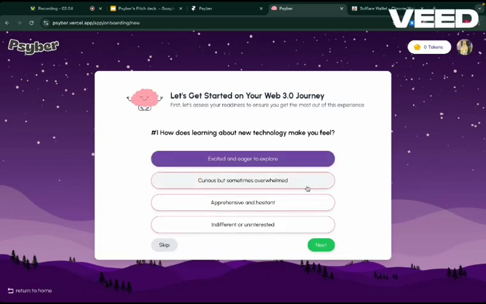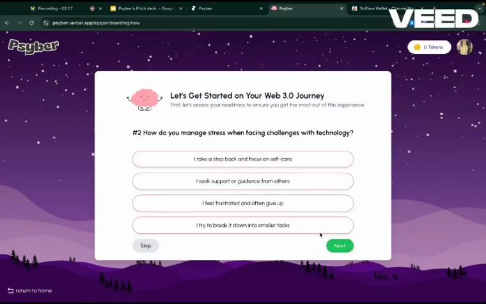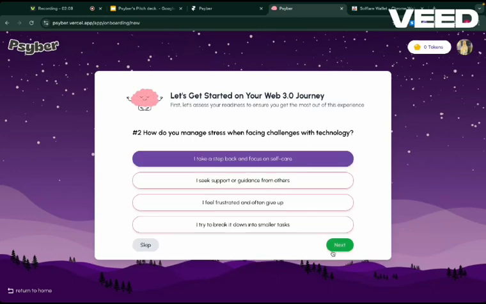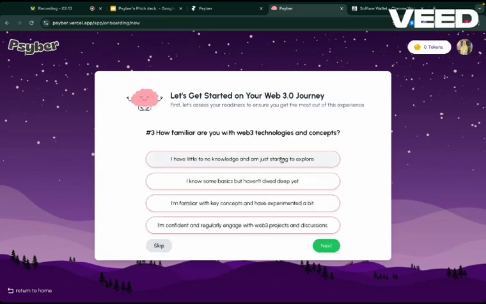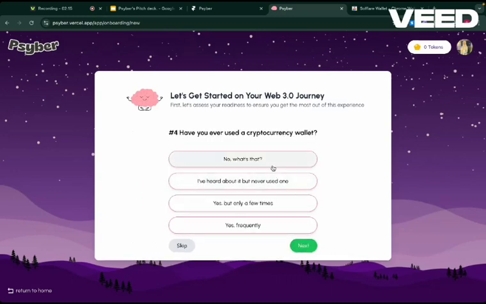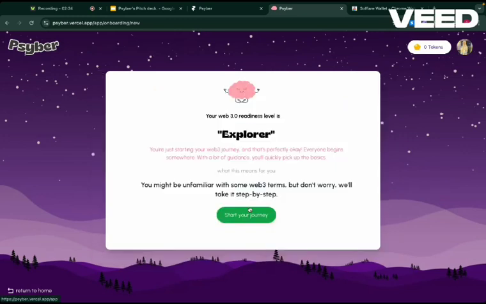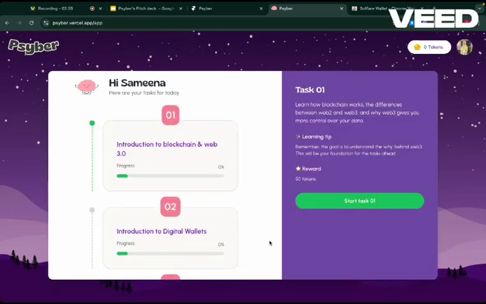After logging in, new users will take a psychological test. Based on your answers, you'll receive a readiness tag like beginner, explorer, or visionary, which helps us tailor your learning experience. Next, you'll see a list of tasks designed just for you.